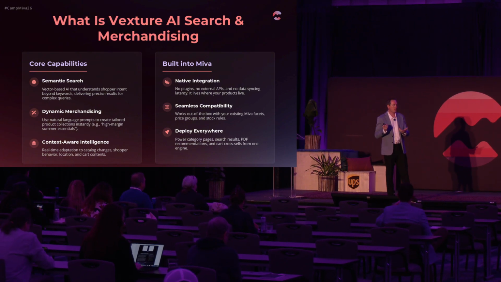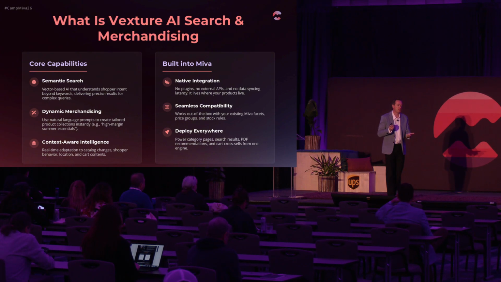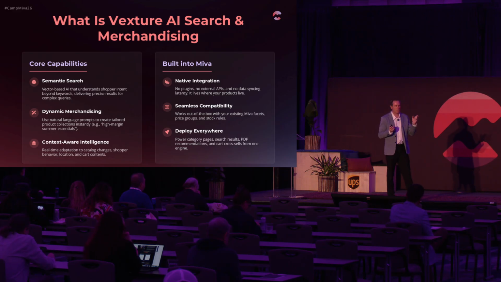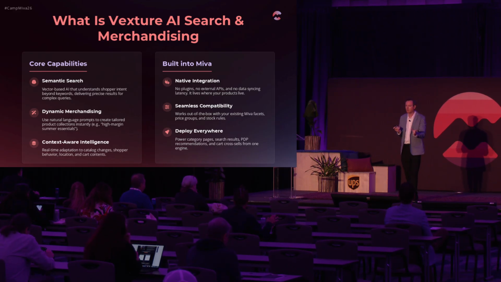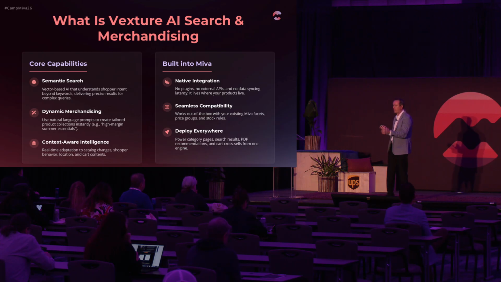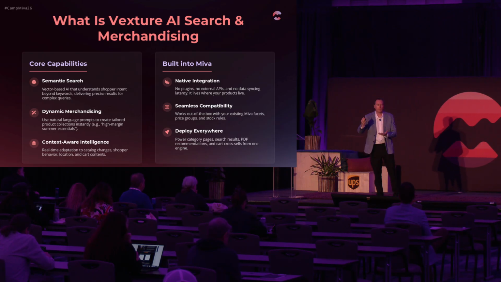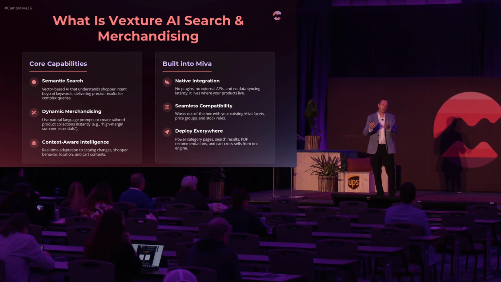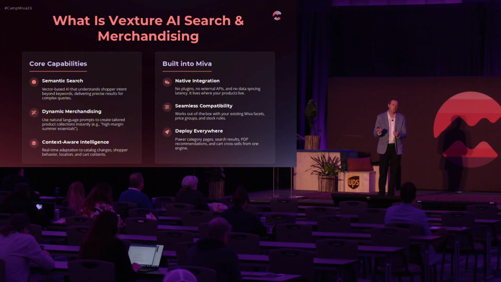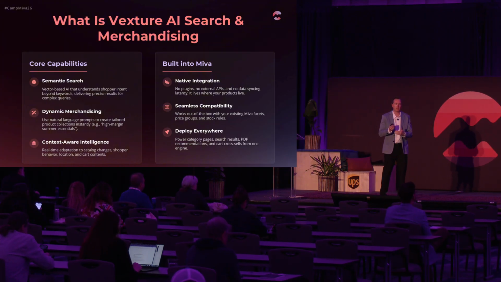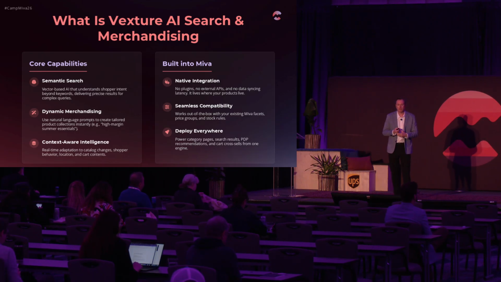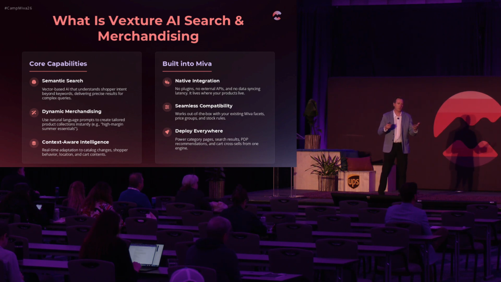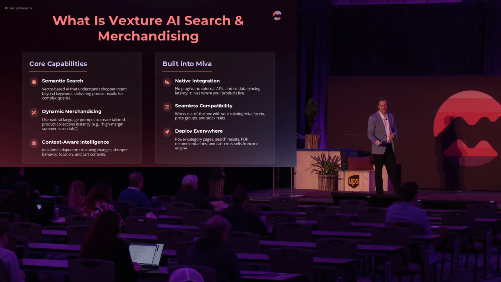That also works for the merchandising engine, to be able to show the right products at the right time to the customer, whether they're looking at a particular product and you want to show upsell, cross-sell, or on the basket page. What's in my cart? You can then use the merchandising tools to show other products that are related, that are similar. So you have a lot of flexibility there. Again, it's built into Miva. It just works. You can deploy it everywhere. Really nice tools around search and merchandising.